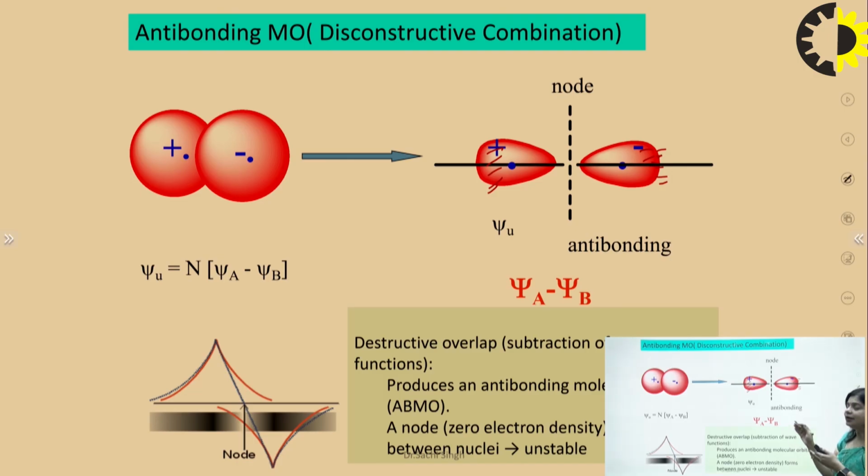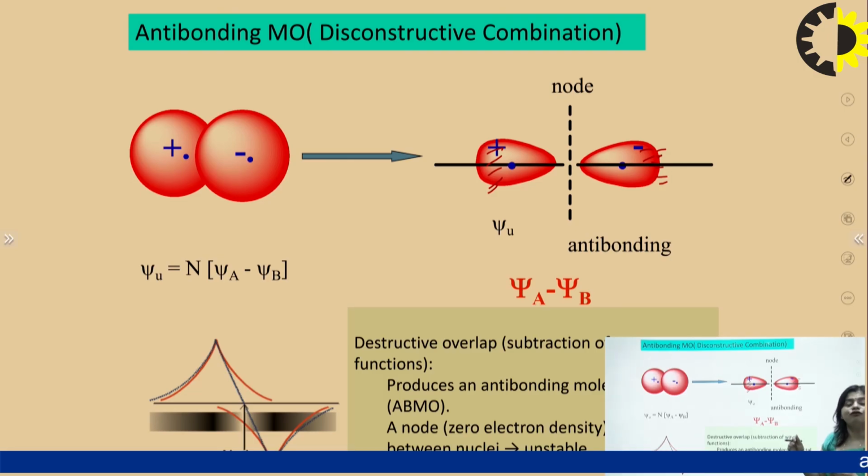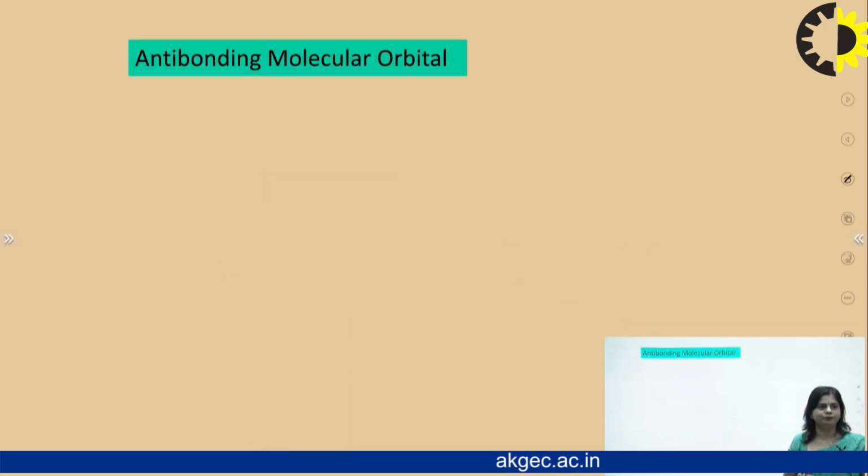In anti-bonding, there is again a formation of a node. What is a node? A node is the region where the probability of finding an electron is zero. Always in an anti-bonding molecular orbital a node is formed, while in bonding it may or may not be.